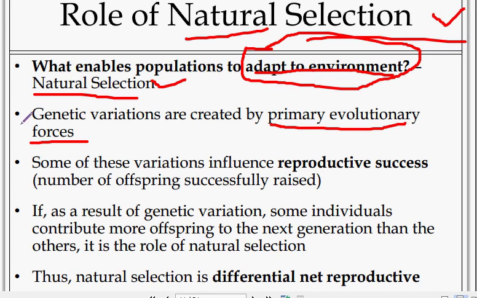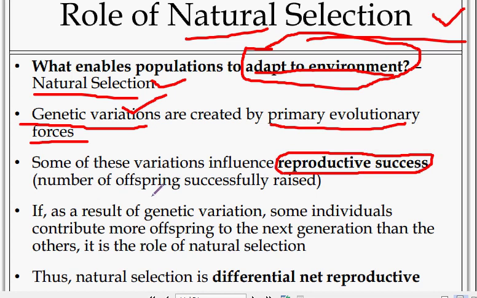This is an important point, you have to underline it. Some of these variations influence reproductive success. Reproductive success is the number of offspring successfully raised.